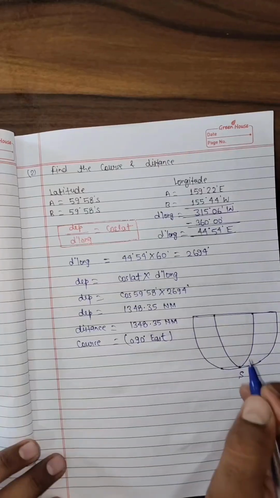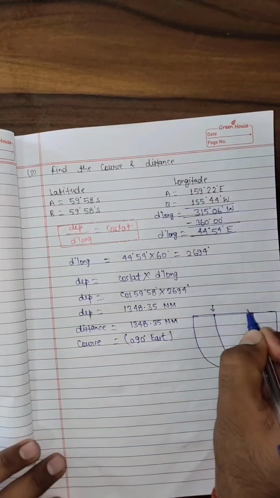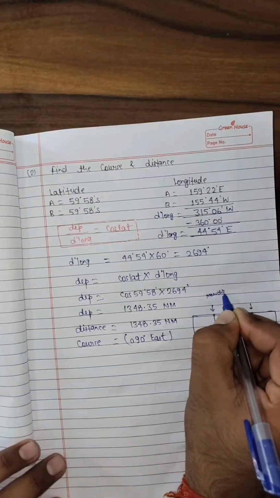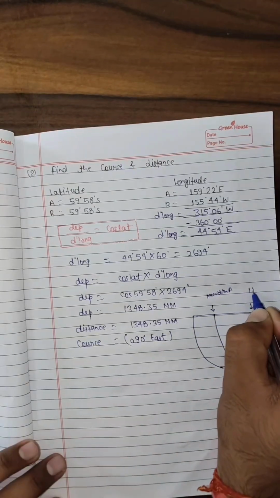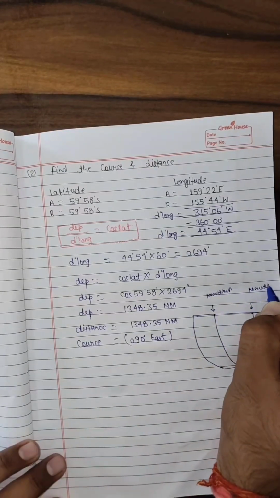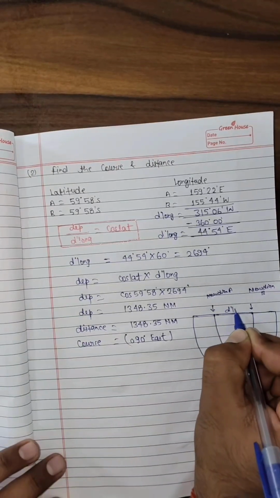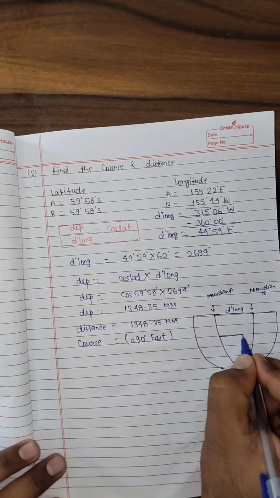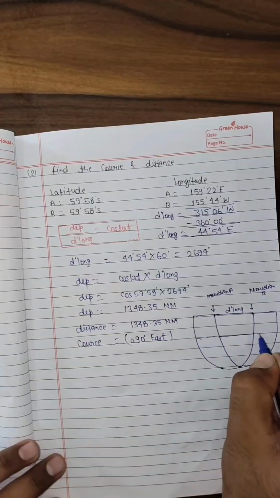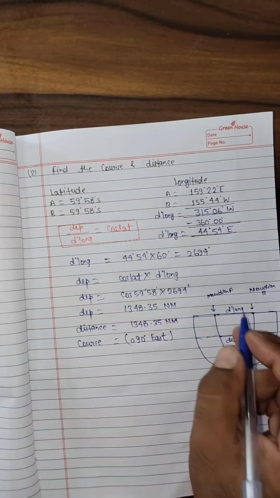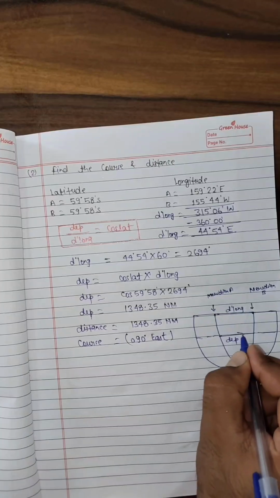This is your southern hemisphere, this one is your meridian A, and this is your meridian B, this one is your d long, and this one is your departure. Which direction is it going? It is going in eastward direction, this one.